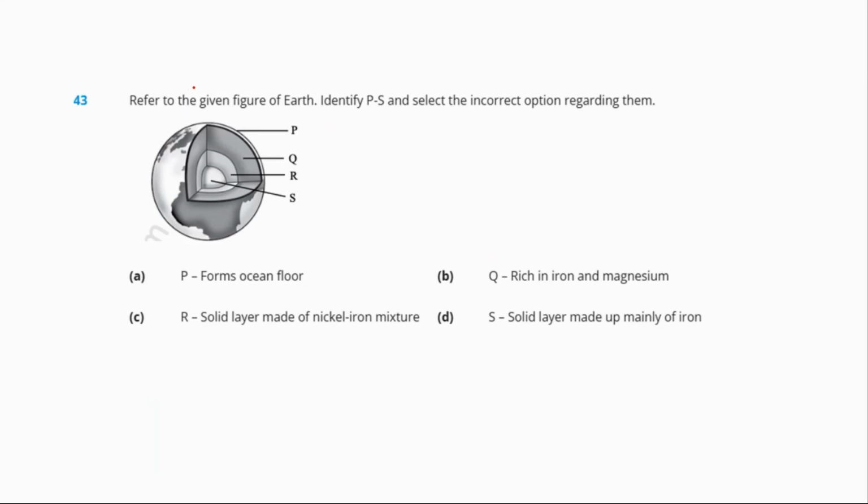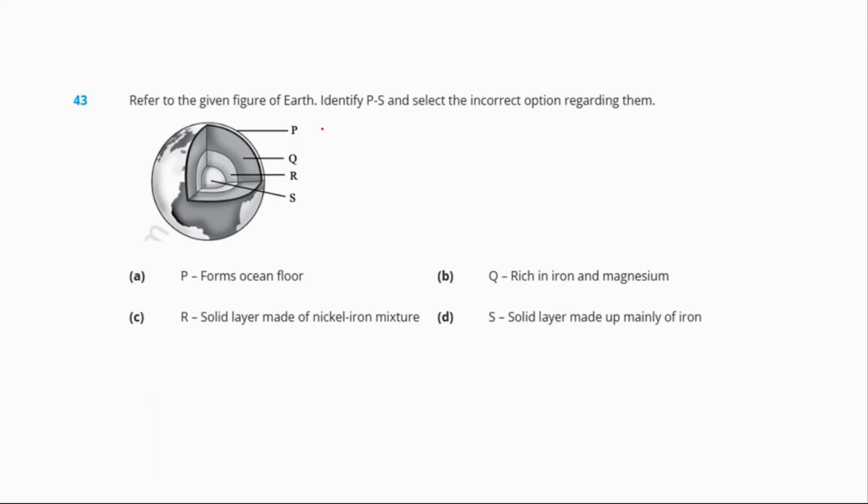Question number 43. Refer to the given figure of Earth. Identify P to S and select the incorrect option regarding them. So here in the figure, we can see the different layers of the Earth, right?